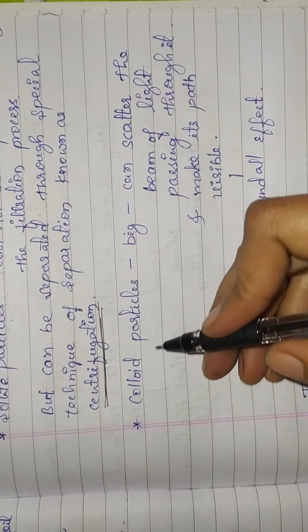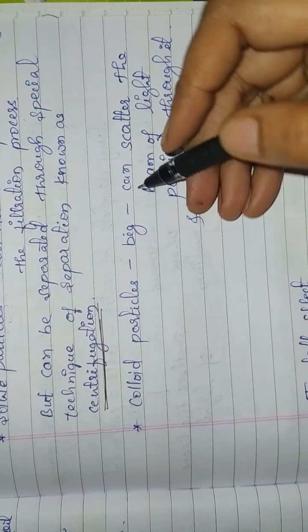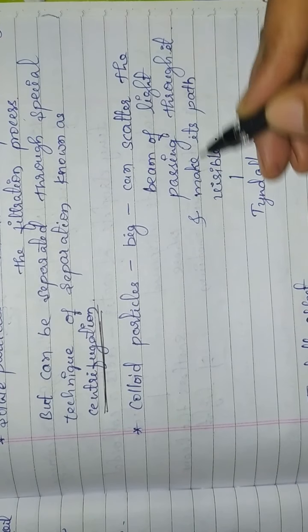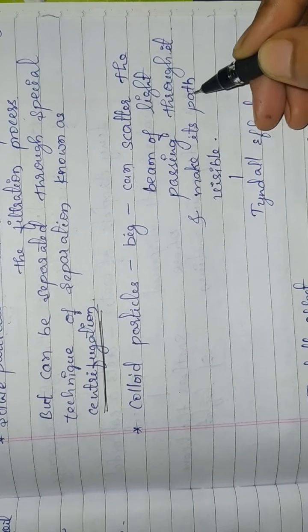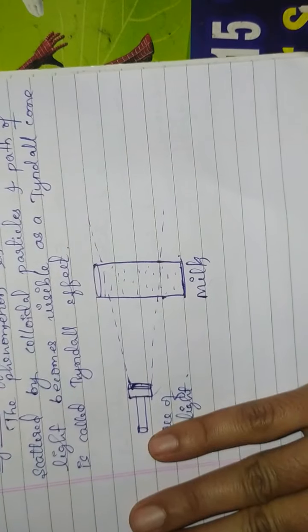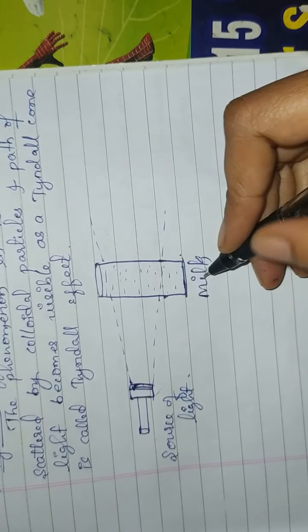Next property: since colloidal particles are somewhat big in size, they can scatter the beam of light which is passing through it, and it will make its path visible. See here, this is one glass. In this glass we have placed milk.